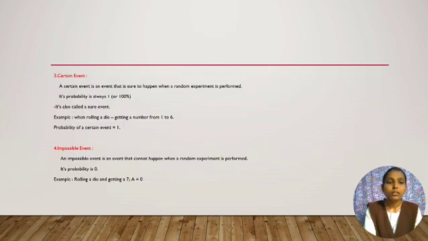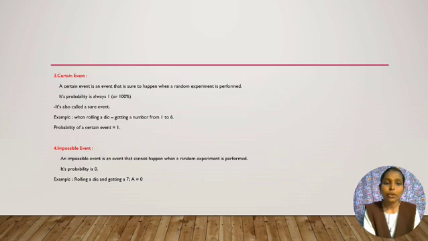Now third one, certain events. A certain event is an event that is sure to happen when a random experiment is performed. Its probability is always 100% because it is sure to happen, so it is also called a sure event.